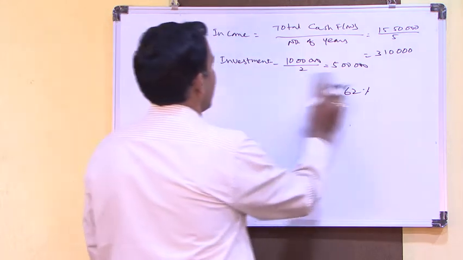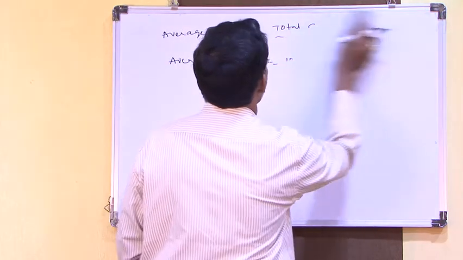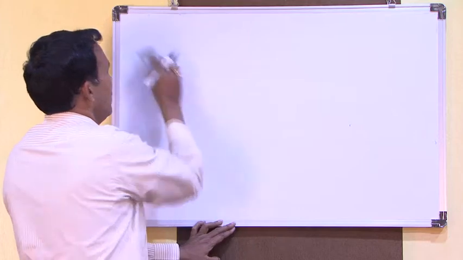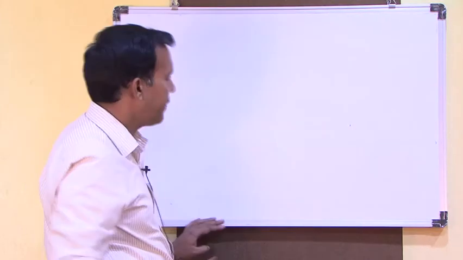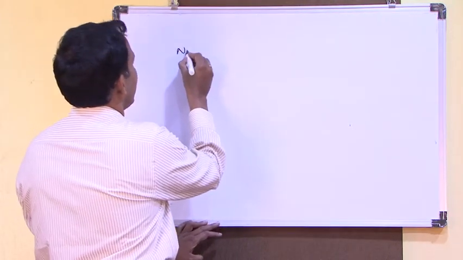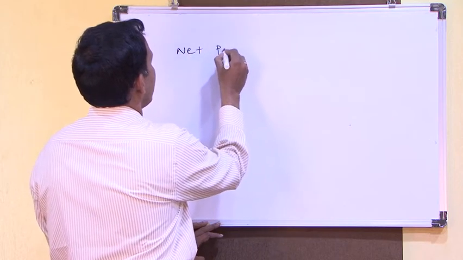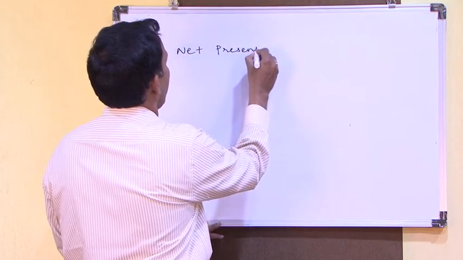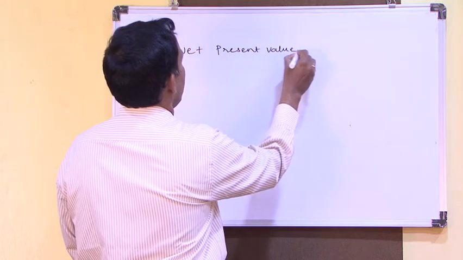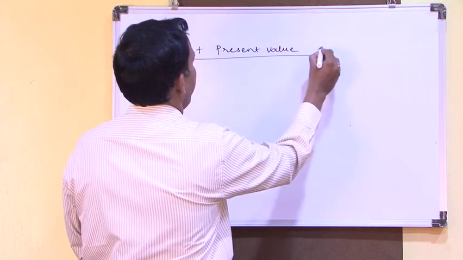The next method is called net present value, NPV.